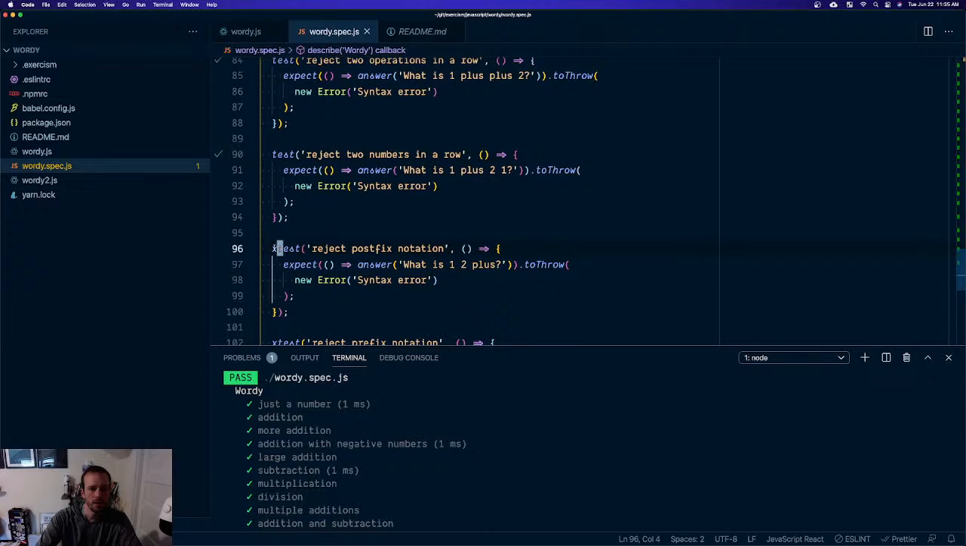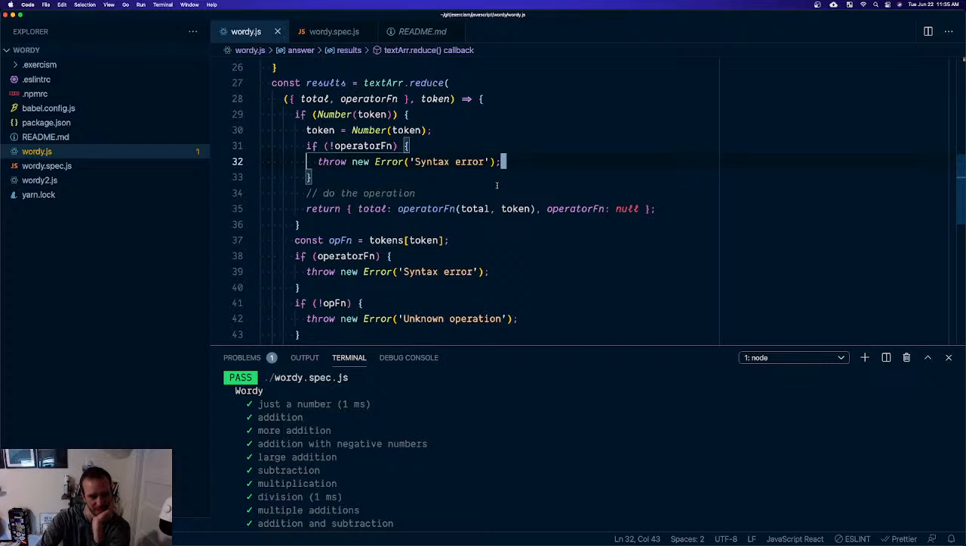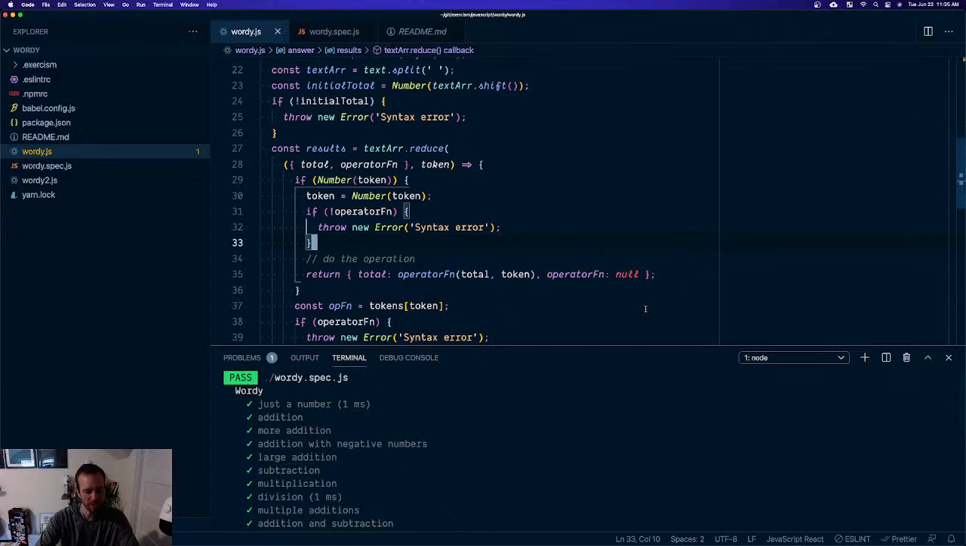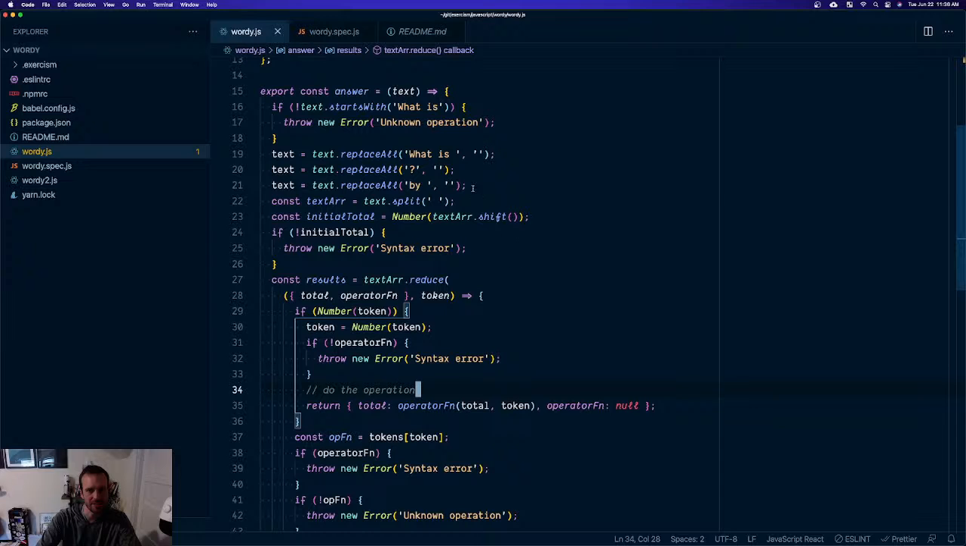Almost there. Postfix notation. What? Get out of here. We did it! Okay, not too bad. Would I clean this up at all? There's probably a way, honestly. This looks a little hairy. This is definitely one regex. I don't know why I'm replacing all.